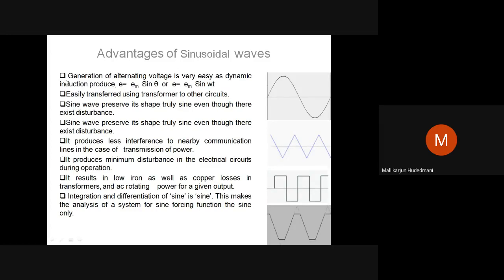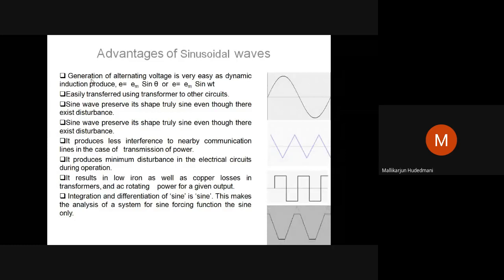The first one is that generation of alternating voltage is very easy by the dynamic induction principle. Now the question comes: for electromagnetic induction to occur, you require a group of conductors and a magnetic flux. There should be a relative motion between the group of conductors and the magnetic flux.